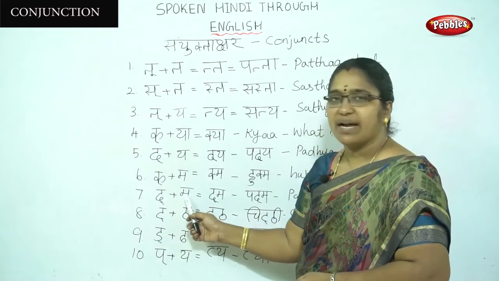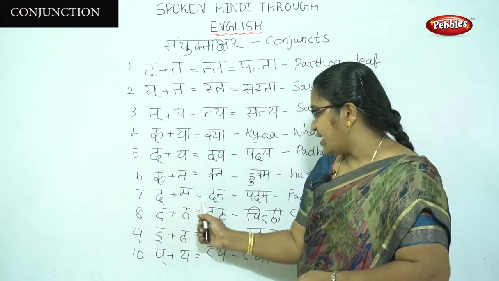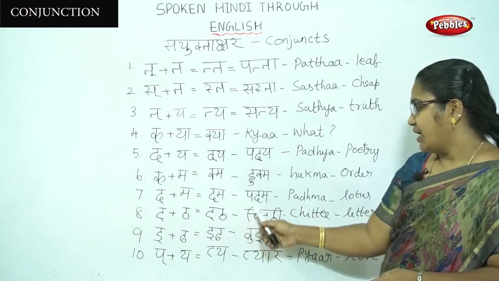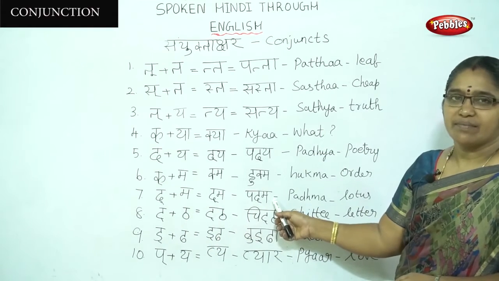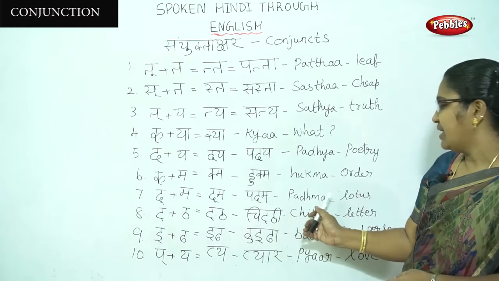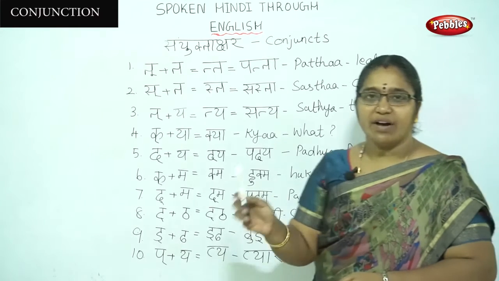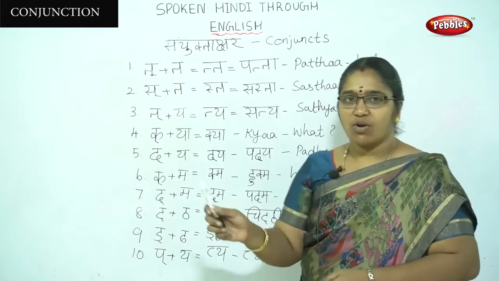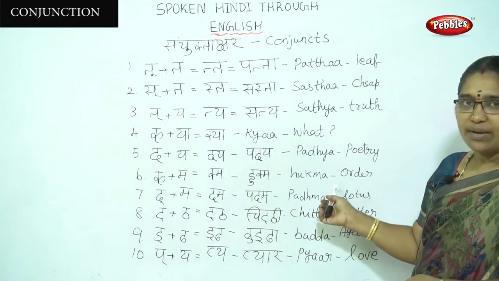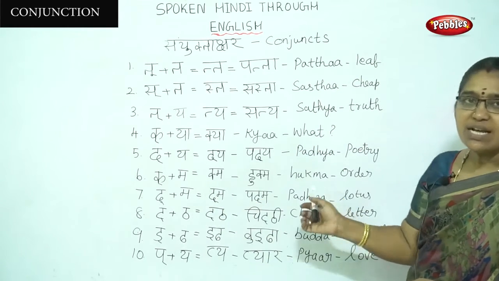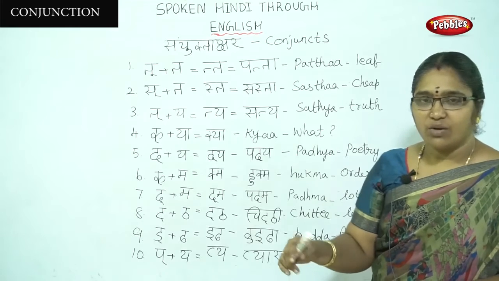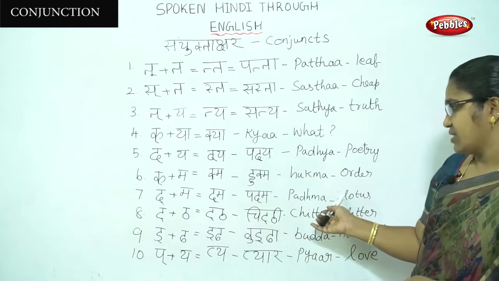The seventh one is it plus ma, itma, padma. Padma means lotus. Another name for lotus is Kamal. We all know that Kamal is called lotus.